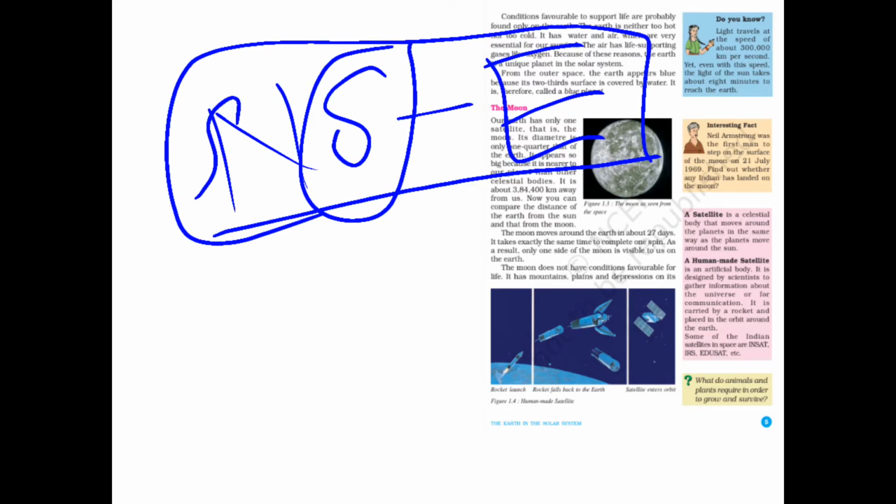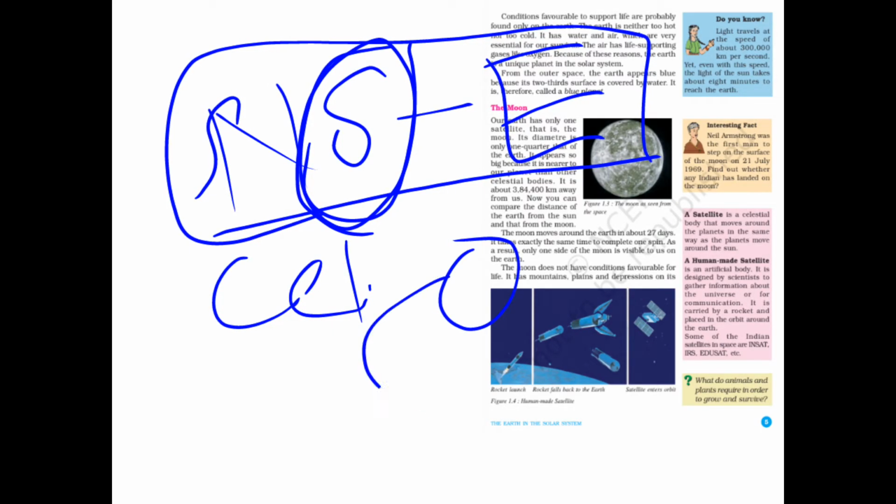Because this moon is also a celestial body, but every planet actually revolves around the sun, but here the moon revolves around the earth.